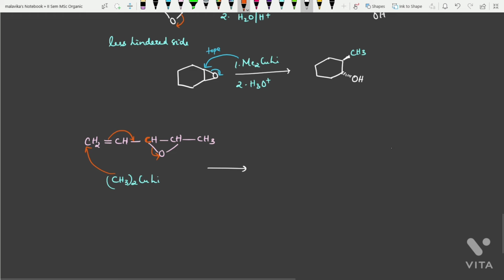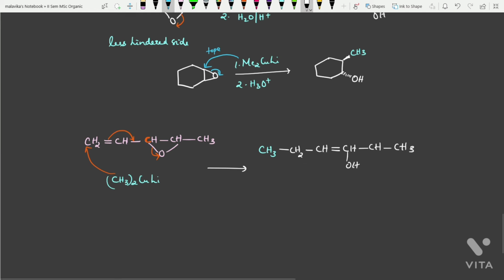So the product that you will be getting is one methyl group from the Gilman's reagent, then the remaining things, CH2 single bond CH, new double bond, then CH OH after hydrolysis, then CH3.